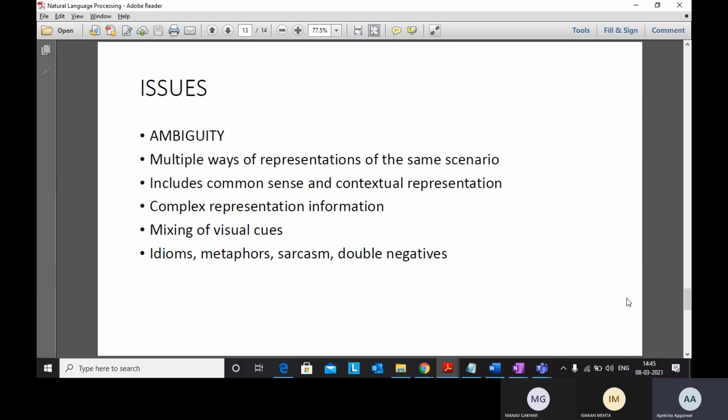So ambiguity, complex representation, information, mixing of visual cues, use of idioms, metaphors, all these things create issues whenever we are handling language via machines. For example, two sentences might mean two different things for two people coming from different backgrounds. Two sentences might mean different things if it's a phrase, an idiom, or a normal sentence.